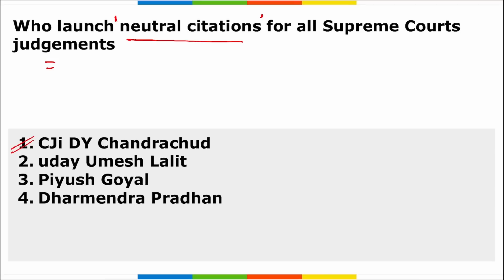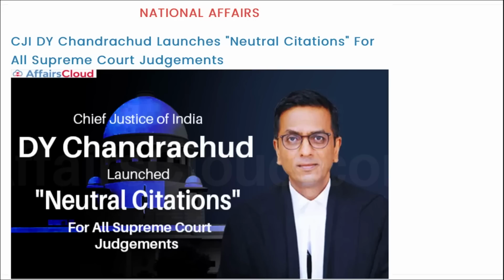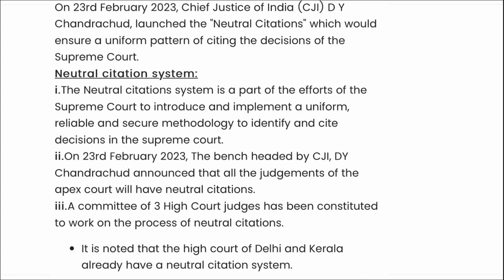Chandrachud ji. This neutral citation system is a part of the efforts of the Supreme Court to introduce and implement a uniform, reliable, secure methodology to identify and cite decisions in the Supreme Court. The bench, headed by Chief Justice of India D.Y. Chandrachud, announced that all the judgments of the apex court will have neutral citations.